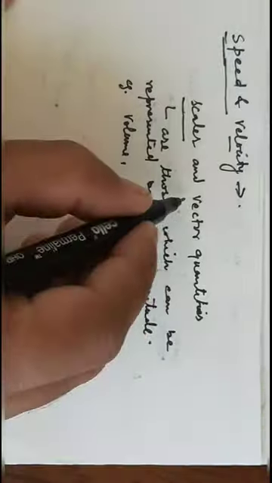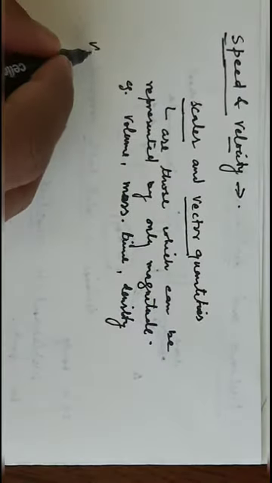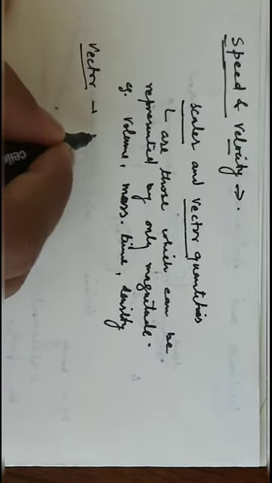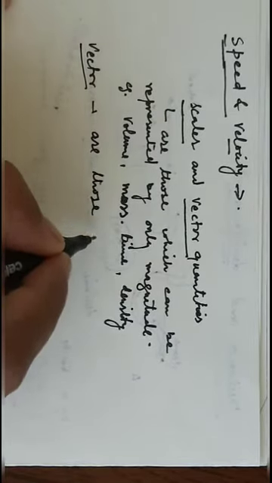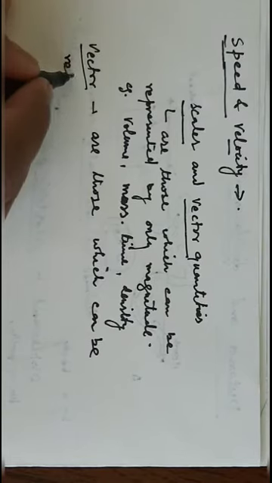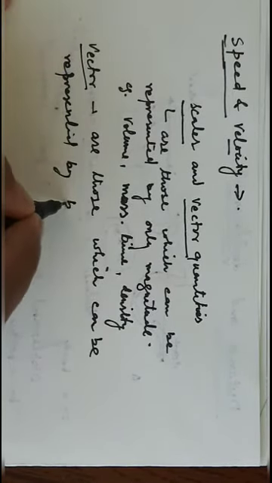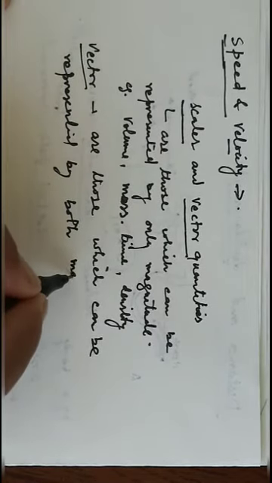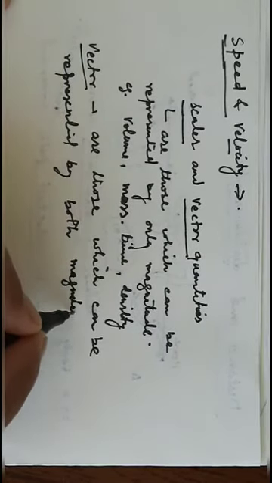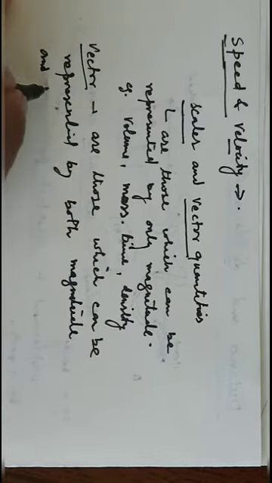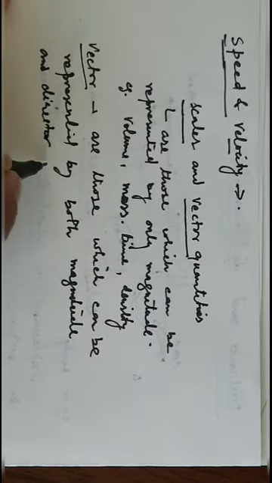Now, the vector physical quantities are those which can be represented by both magnitude and direction, and obey vector algebra.